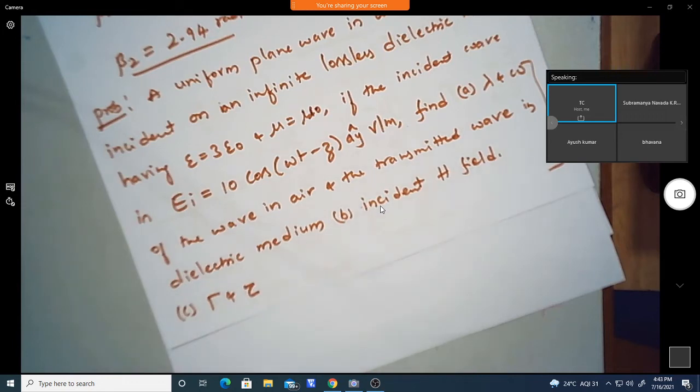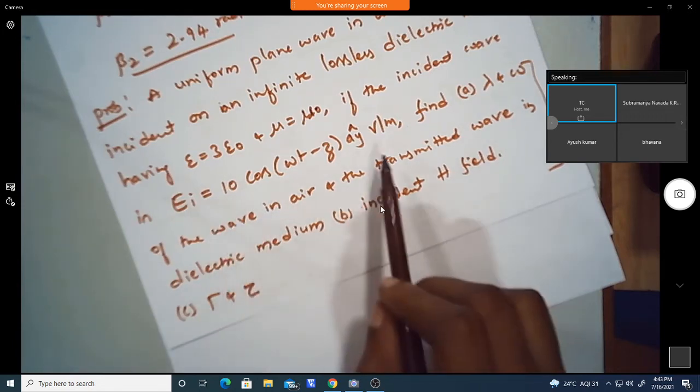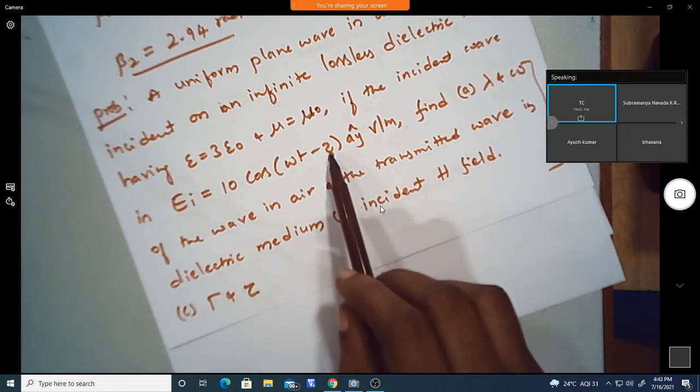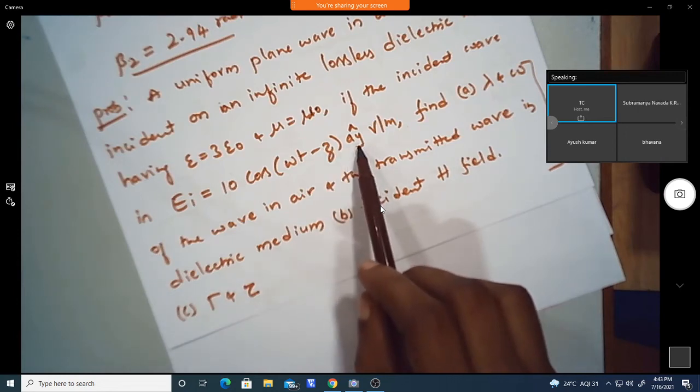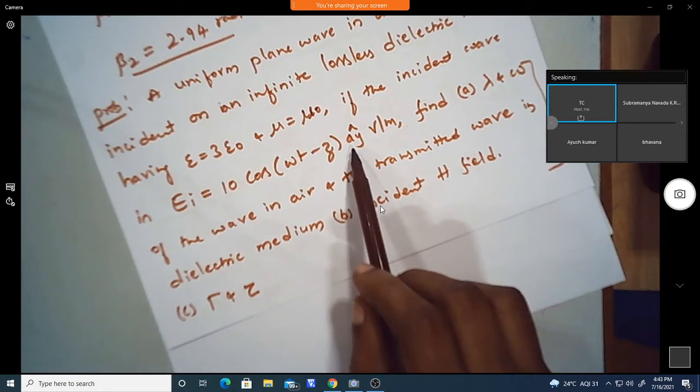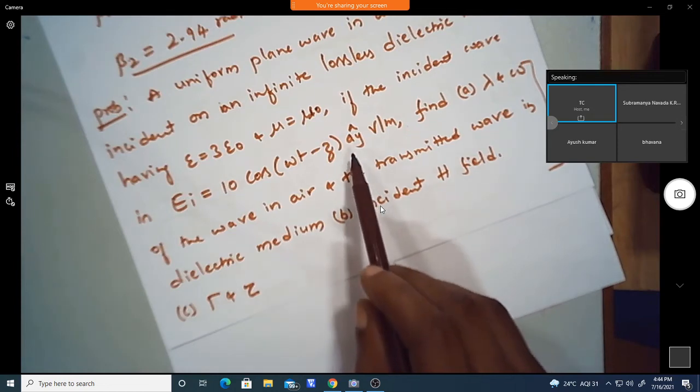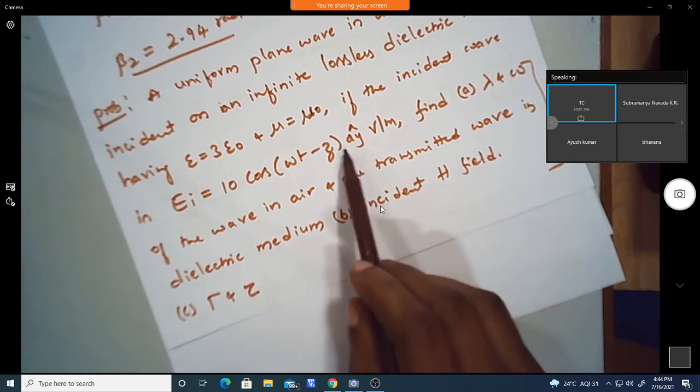And what is the direction of HI, the incident magnetic field? Since the propagation is in the Z direction and E is in the Y direction, obviously the magnetic field should be in the X direction. Find out whether it is in the negative or positive X direction by taking unit vectors.